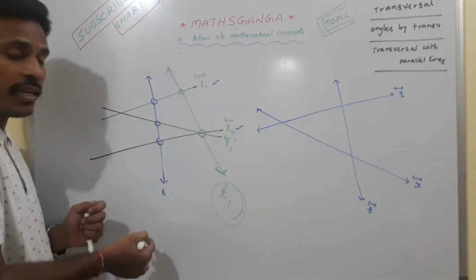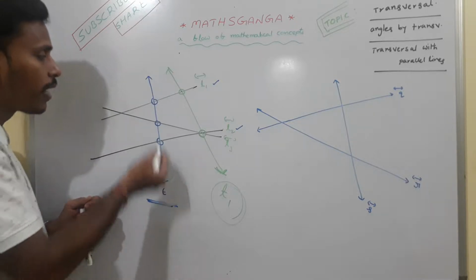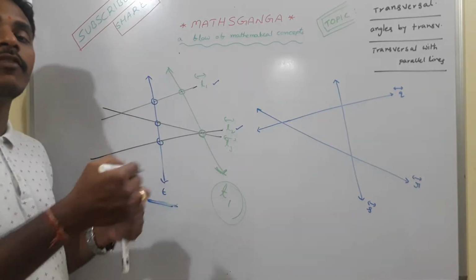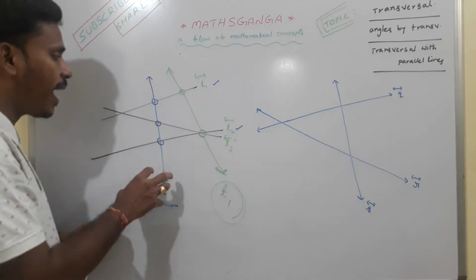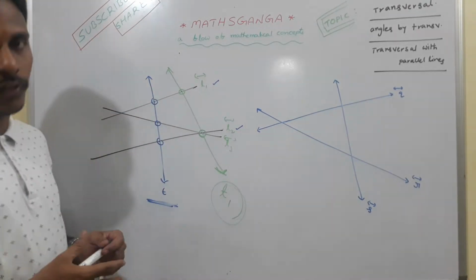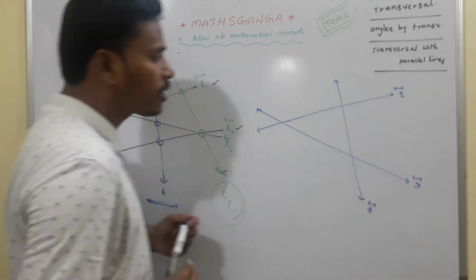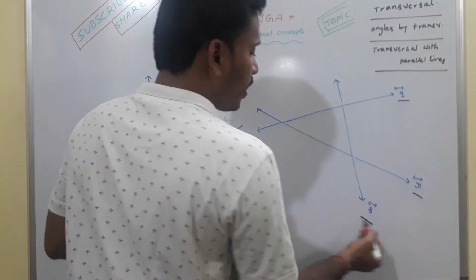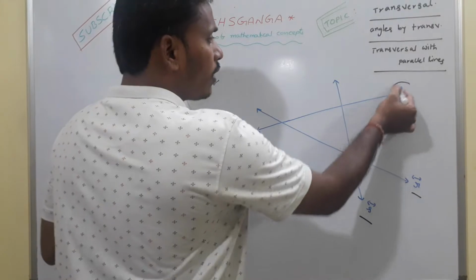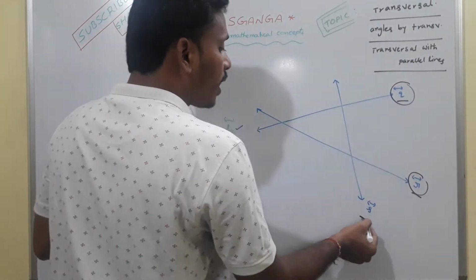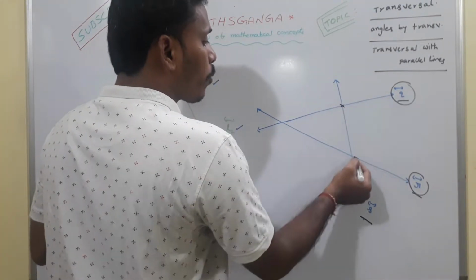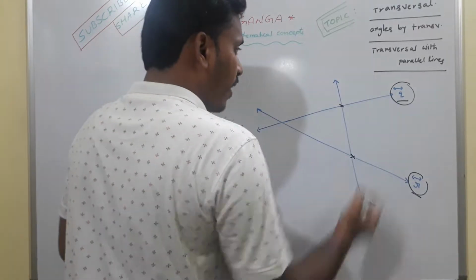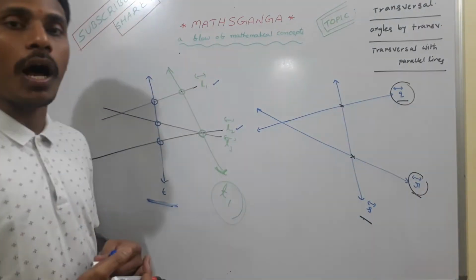Whereas in this case, this line T is intersecting all these three lines at different points, so we call this T as transversal for the set of three lines, right? And coming to this, here I have a diagram. I mentioned three lines as Q, R, S, and if you look, the lines Q and R are intersected by S at two different points. So S is a transversal for both Q and R.